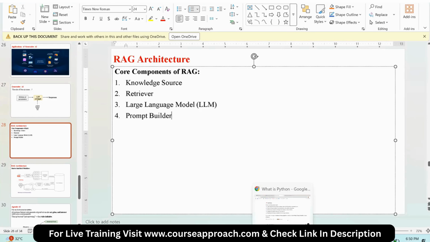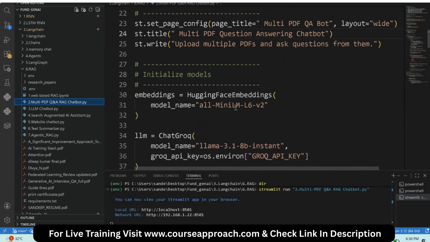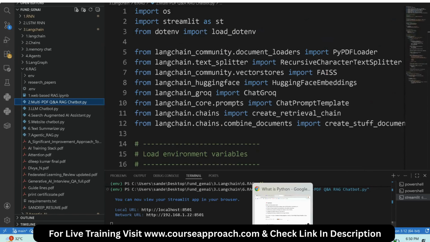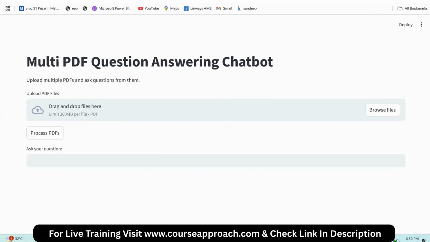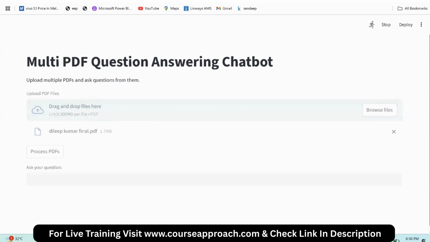Now I'll see it practically. This is one of the applications, a RAG chatbot, or any PDF chatbot. Now I'll open this application. So this is my application. Now I'll upload my personal data, or any PDF. For example, I am uploading this document. Also I'll open this document. After I process that PDF, you can consider this PDF as personal data.